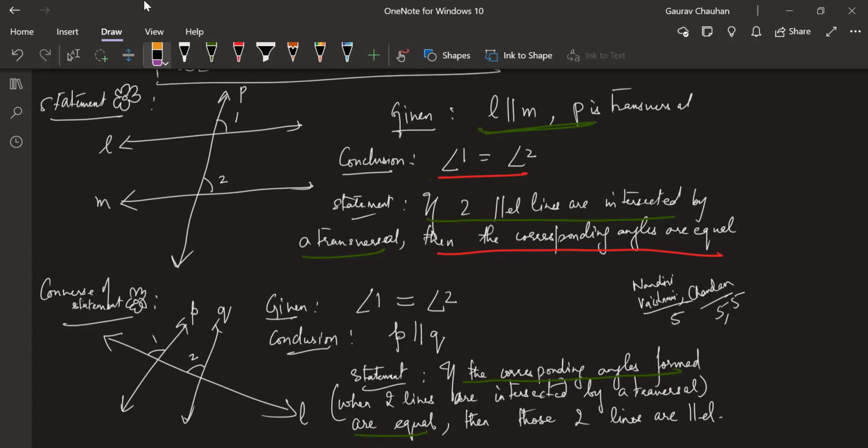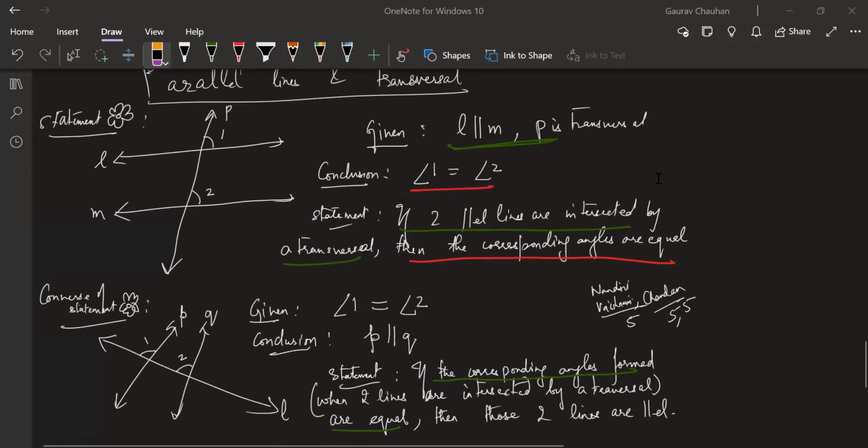Can I get a fist to 5 in the chat about this discussion? Gagan and guys, I think you're getting the whole part right. I want to get a fist to 5 in the chat box, how you're feeling about this discussion, while you take this down. I want you to take this down also: parallel lines and a transversal. This is one more example of converse. We are just expanding what we know a little bit here. Take things down. I want to get a fist to 5, honestly, where you're feeling.